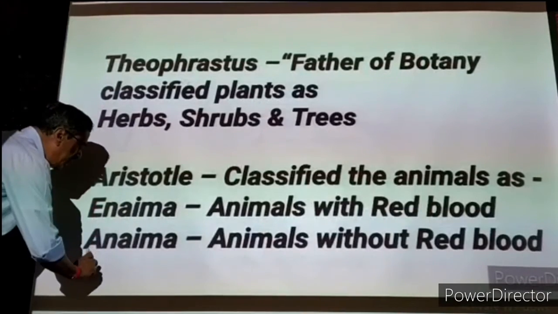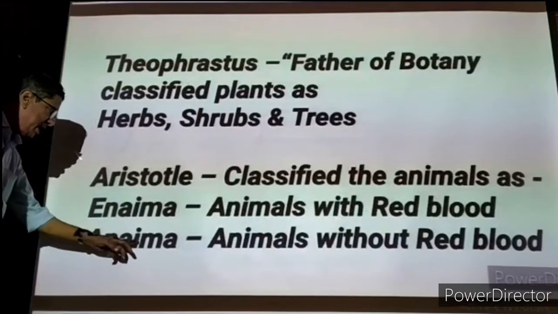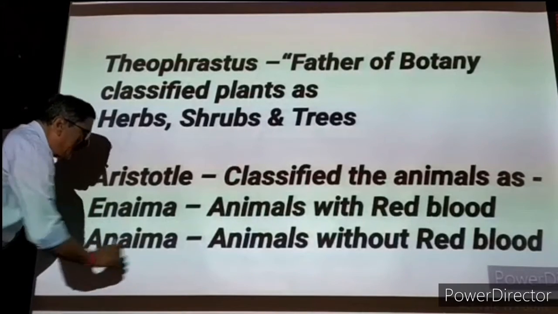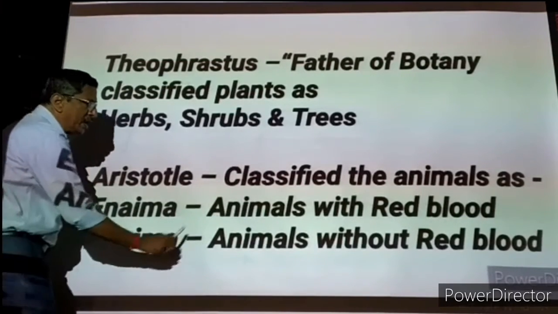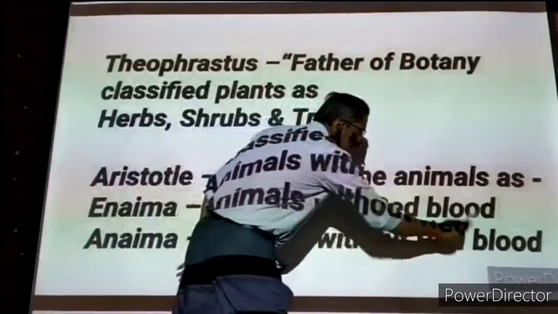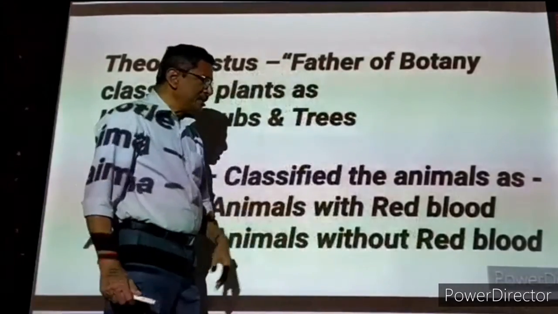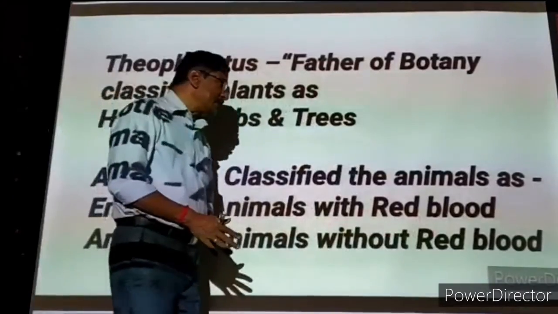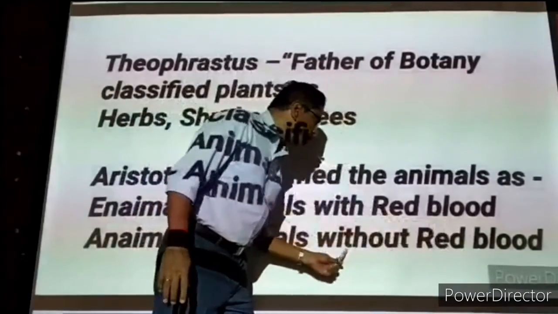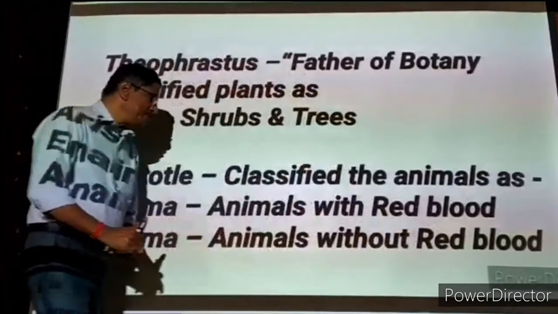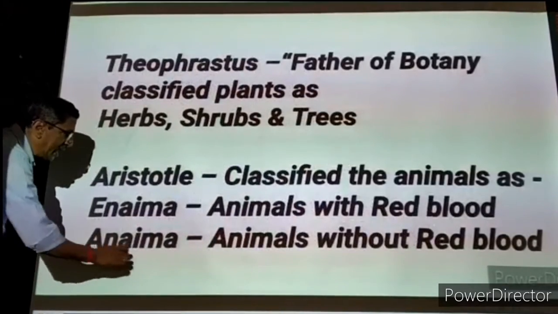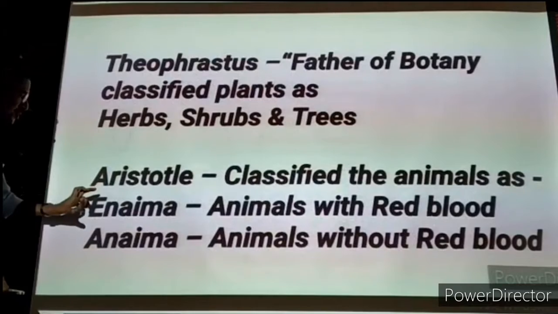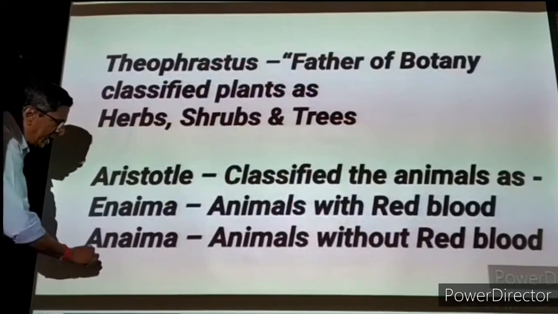The second group is called Anaima, but the I is silent. Anaima. What is the meaning of Anaima? Animals without red blood. Whenever we cut the animal's body, some colorless fluid is coming out, but not red color fluid. That means it is a blood without red color. Such type of animals are kept under Anaima. So, two groups of animals, Enaima and Anaima.